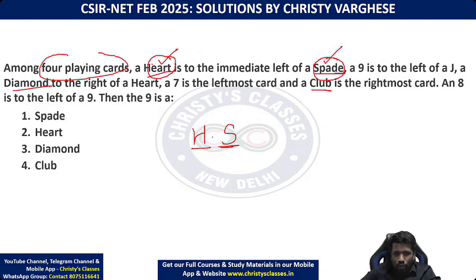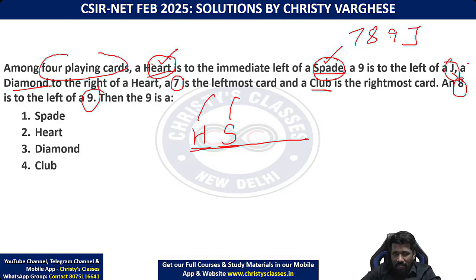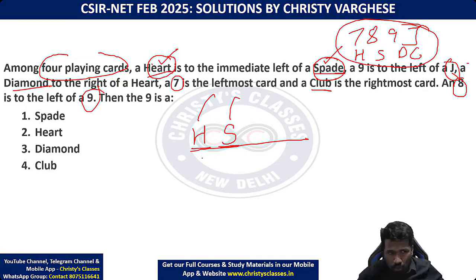So here there are two criteria. One is the suit name. The second is the number written. 7, 9, 8 and J are the four numbers: 7, 8, 9, J. The four cards are heart, spade, diamond and club, but the order is not known. We have to match the order. That is the requirement. So heart and spade are neighbors. That is clear, right?